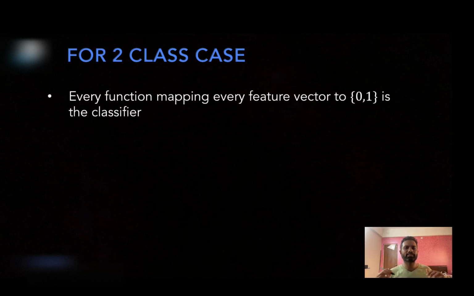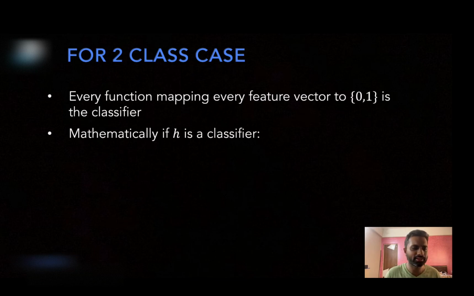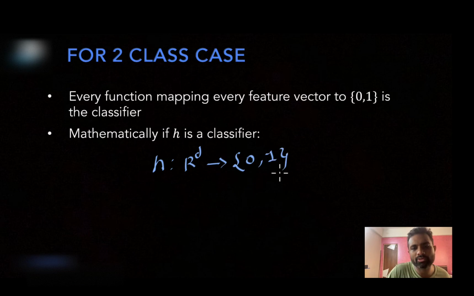Now for a two-class classification problem, every function which maps a given feature vector to 0 or 1 is a classifier. Mathematically, if h is a classifier, how can you denote it? h can be seen as a function. We have seen that a classifier or a machine learning algorithm is a function only, whose domain is R^d, because it takes a d-dimensional feature vector in, and the codomain or range is {0, 1}, so it outputs either 0 or 1. So h is a binary classifier, and it is mathematically represented with domain R^d and codomain {0, 1}.